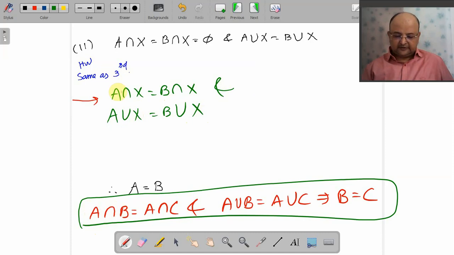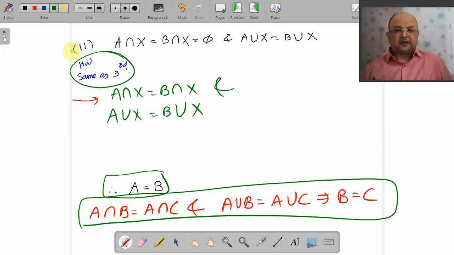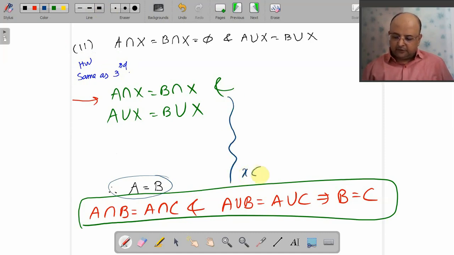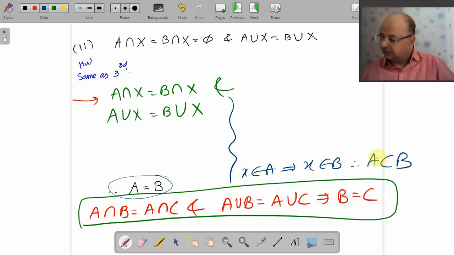Come on, compare. A intersection B ની જગ્યાએ શું છે? A intersection X. A intersection C ની જગ્યાએ શું છે? B intersection X. So what can I prove immediately? Same as the above example, A is equal to B. એટલે મેં homework આપ્યો છે. If I want to prove A is equal to B, what do I need to prove? Every element belonging to A implies X belongs to B, so A is a subset of B. Should I prove that B is a subset of A? No, I will just say that similarly it can be proved that B is a subset of A.